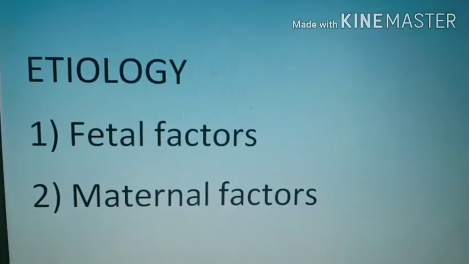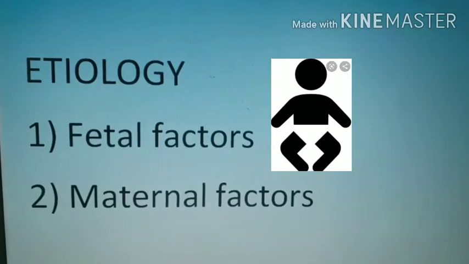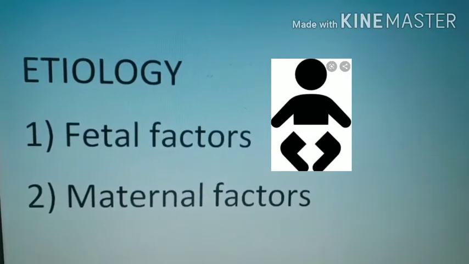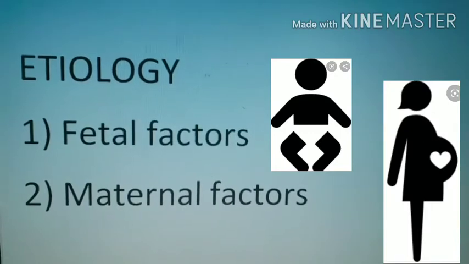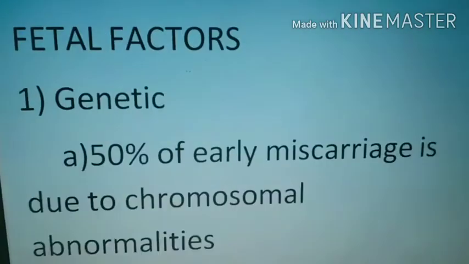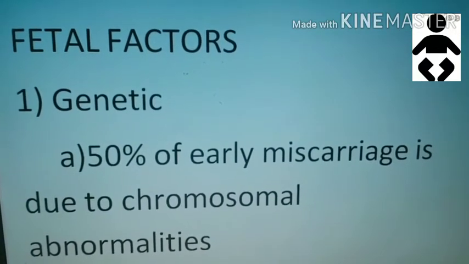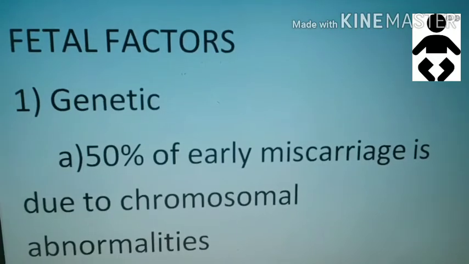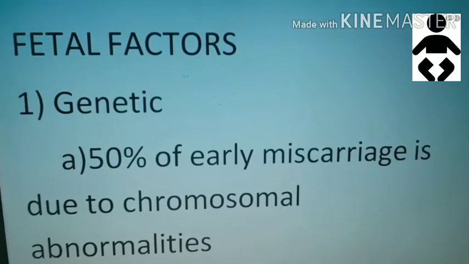Next is etiology, that is causes. The first one is fetal factors, means the factors from the fetal side which cause miscarriage. Second is maternal factors, means factors from the maternal side which cause miscarriage. Fetal factor, under this there are three factors. The first one is genetic factor. So 50% of early miscarriage is due to chromosomal abnormalities.